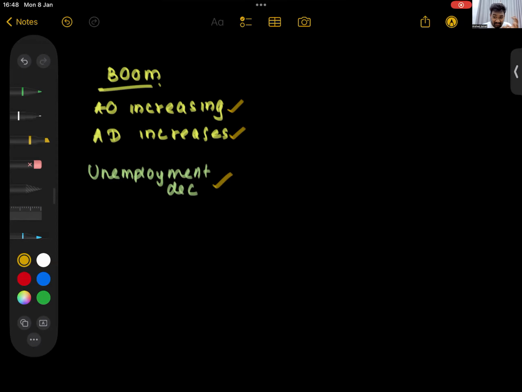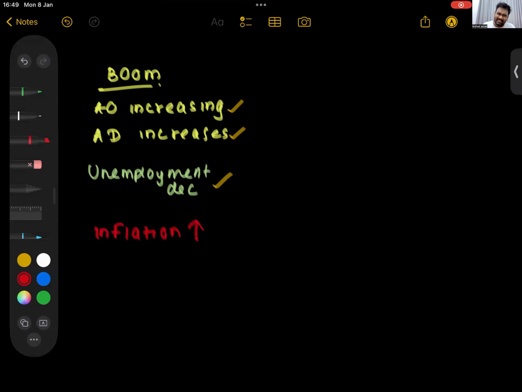What is the bad thing? In a boom, what happens? We will study in unit number 7 also. When aggregate demand increases, what starts to happen? You all will understand in detail in unit number 7. The bad thing is inflation. This fellow is the bad guy. Inflation also starts to rise.